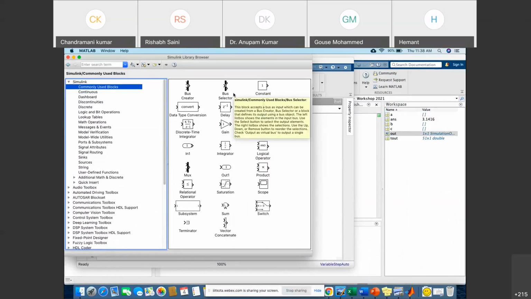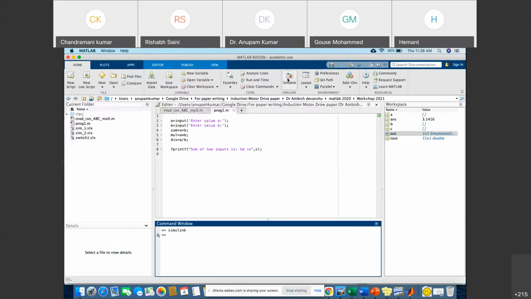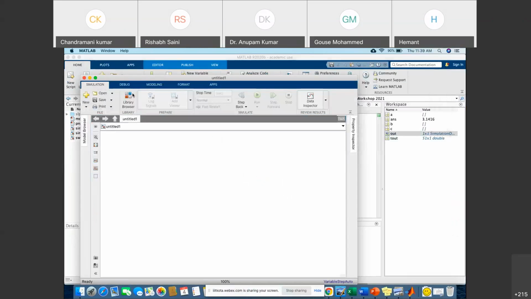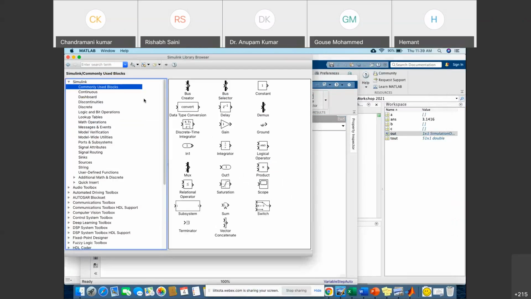Simply go to MATLAB and click on Simulink. You will get Simulink, and click on the model. You can get the model, and again you can click on the library browser. You will get the library. So I hope everyone is on the same page.